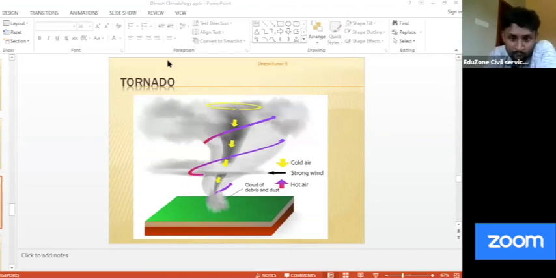How many of you remember squall line? Please answer. What is it? Squall line? I need the answer. Hari answered: the area gets too much rain suddenly. Okay, fine. Anything else? Even better answer you can give. What is squall line? Sudden rainfall in cold front area. Yes, very good. That is the key word there.